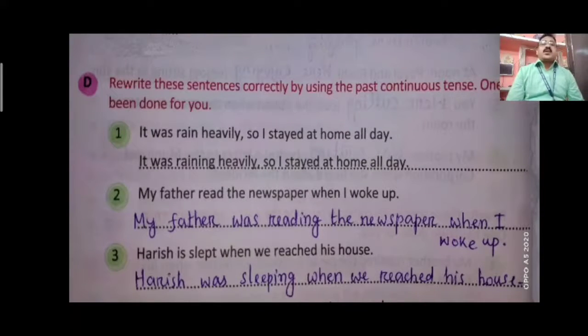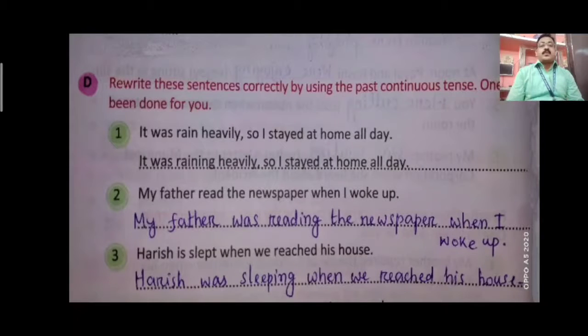Exercise D, rewrite the sentence correctly by using the past continuous tense. It was rain heavily, so I stayed at home all day. This question means the sentence is in incorrect form.